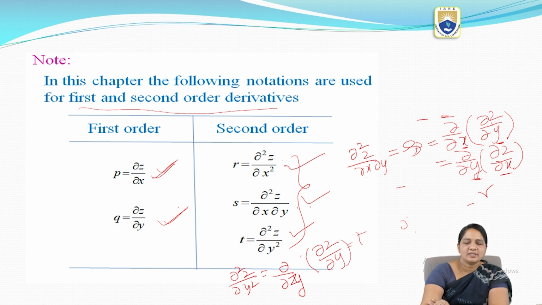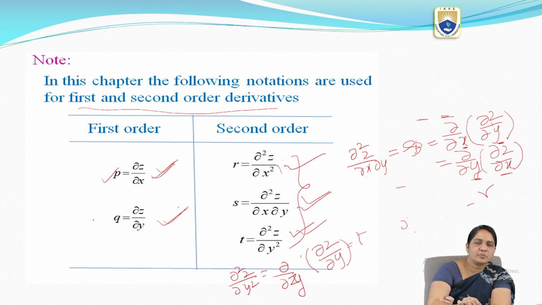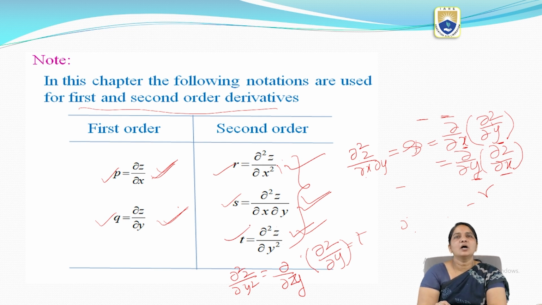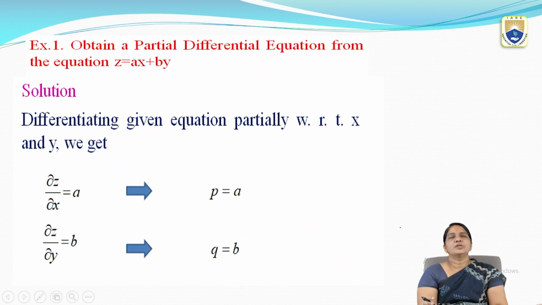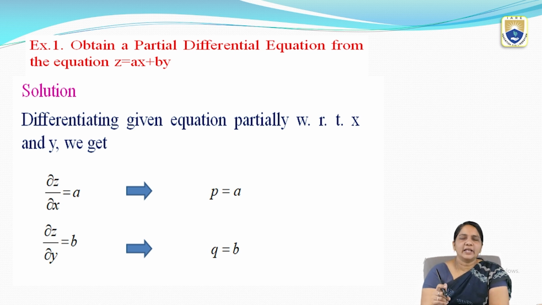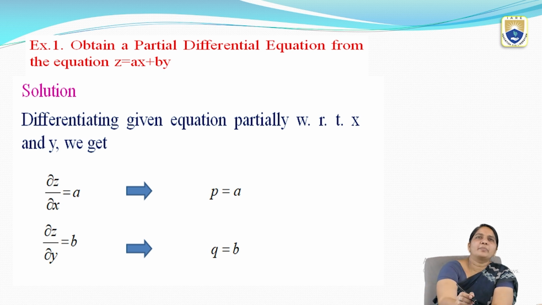So r, s, t, these three are the second order partial derivatives. In this chapter we are going to use these notations p, q, r, s, t in partial differential equations in the following problems. Now we are moving to one example, how we can eliminate arbitrary constants from the given equation to form a PDE.